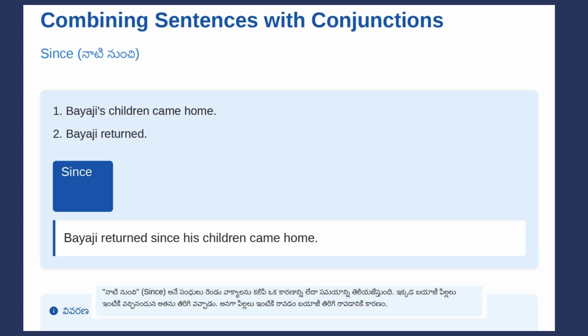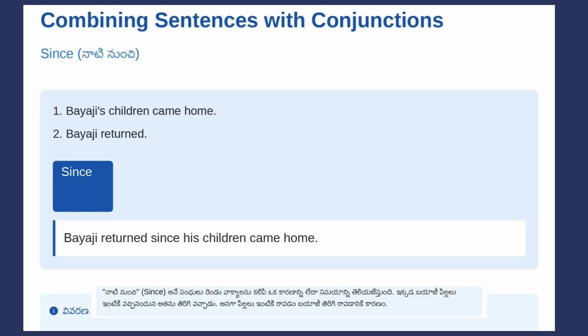Since, nati nunchi. On our third slide, we have the conjunction since, which in Telugu is nati nunchi. The original sentences are, Bayaji's children came home. Bayaji returned. When we combine these using since, we get: Bayaji returned since his children came home.